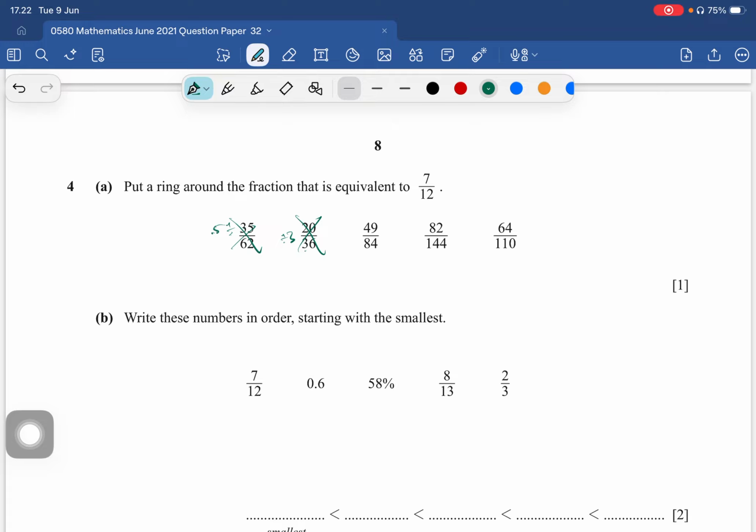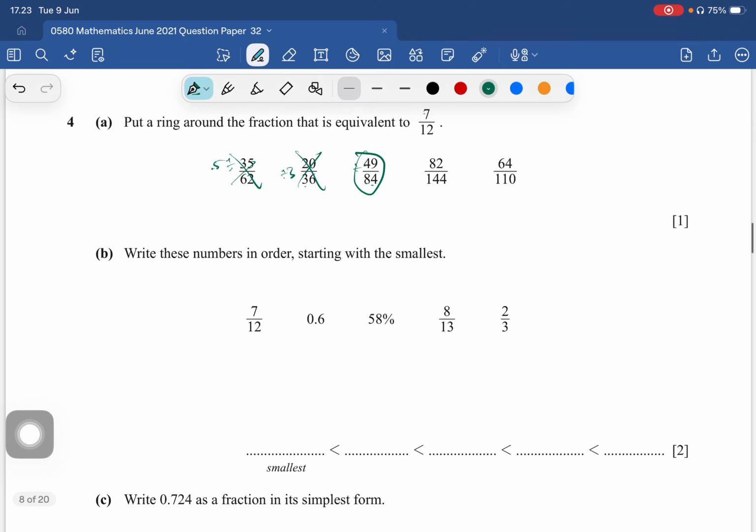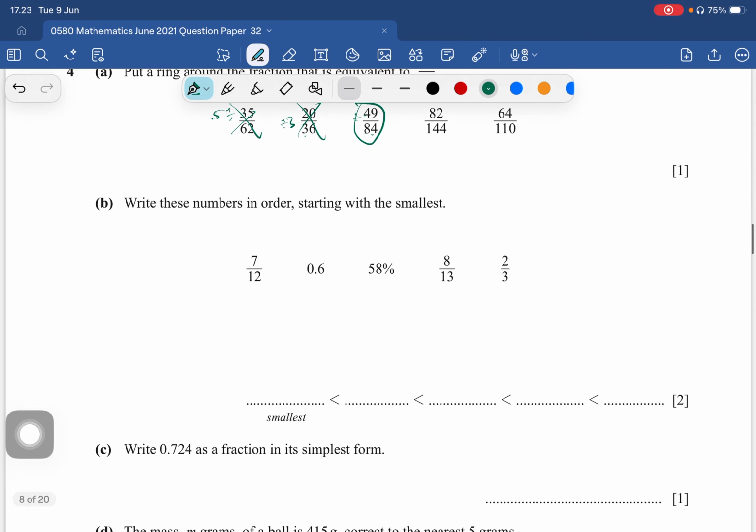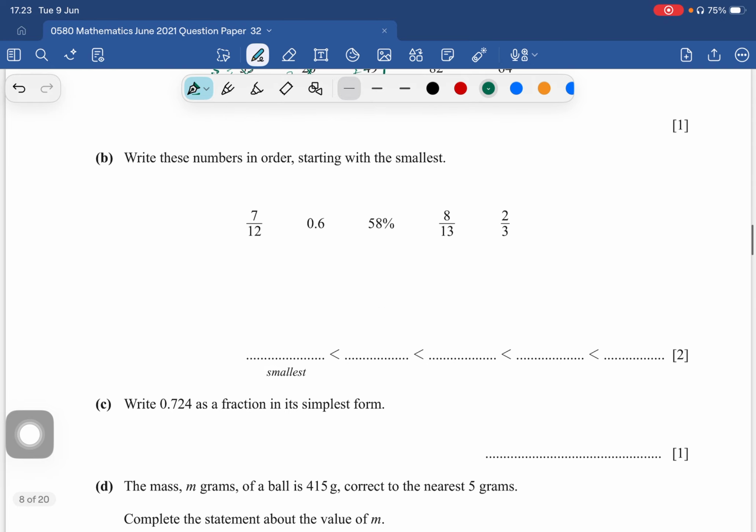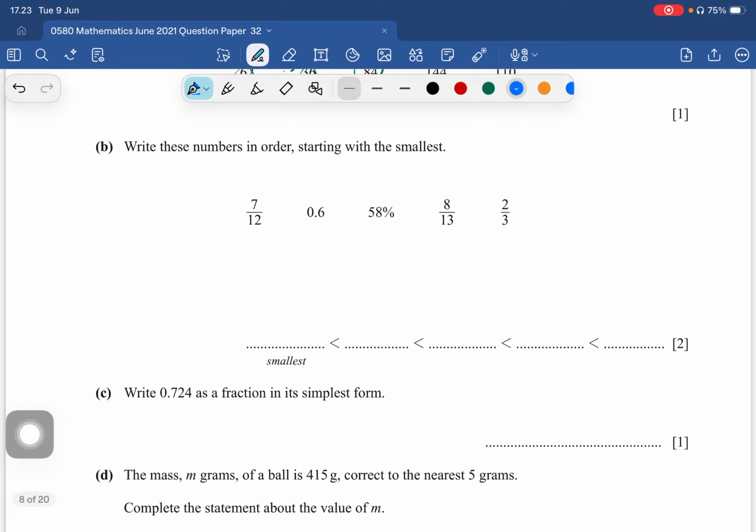Okay, next. Here we divide by 7. 49 divided by 7 equals 7. 84 divided by 7 equals 12. So this is equivalent. Okay, write these numbers in order, starting with the smallest. Let us make them into decimal numbers. So we have 7, we divide by 12.